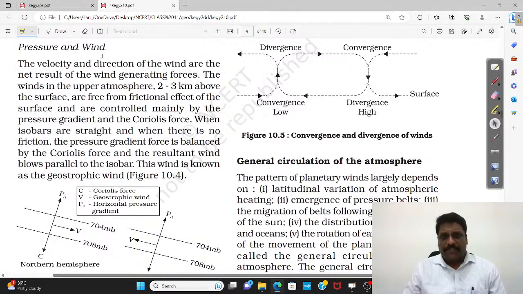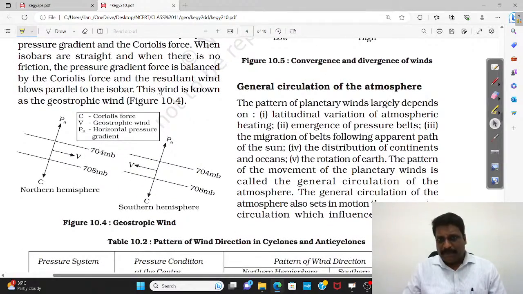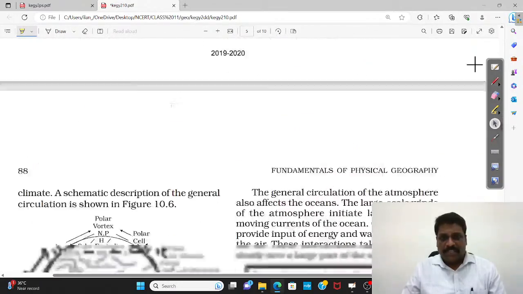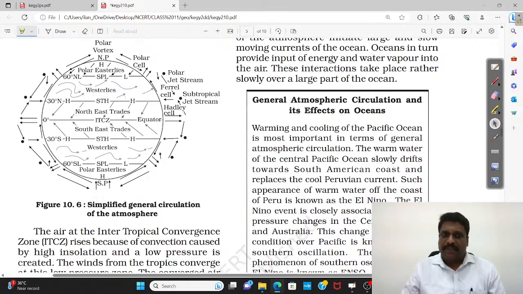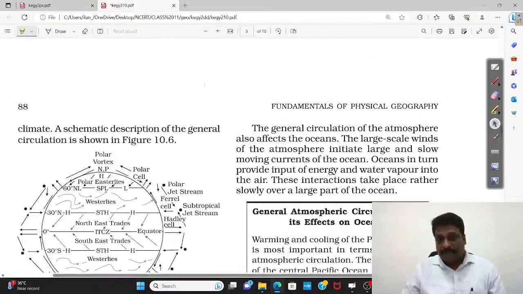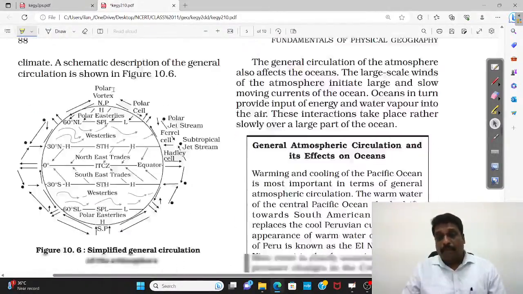So these are the forces that regulate the wind as such. Here the pressure and wind are also explained in a detailed fashion. Kindly go through it. Right, my dear friends, the general circulation direction is also given. And this particular topic, wind, is very, very important.